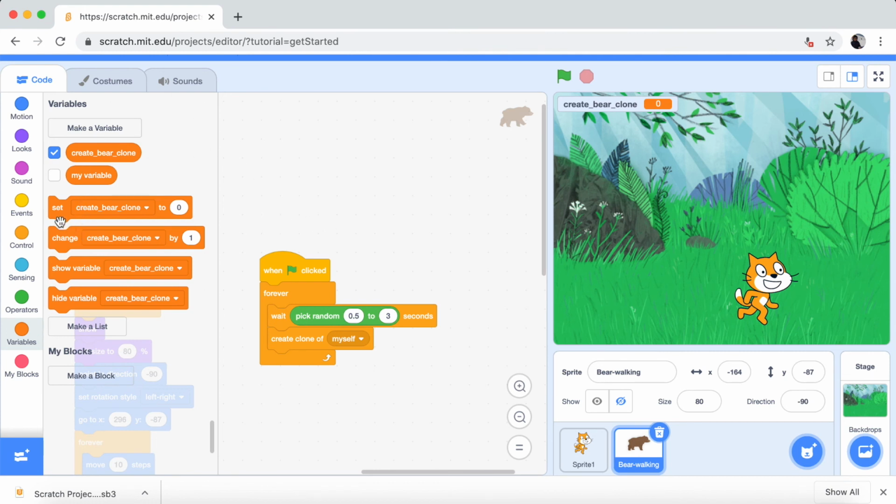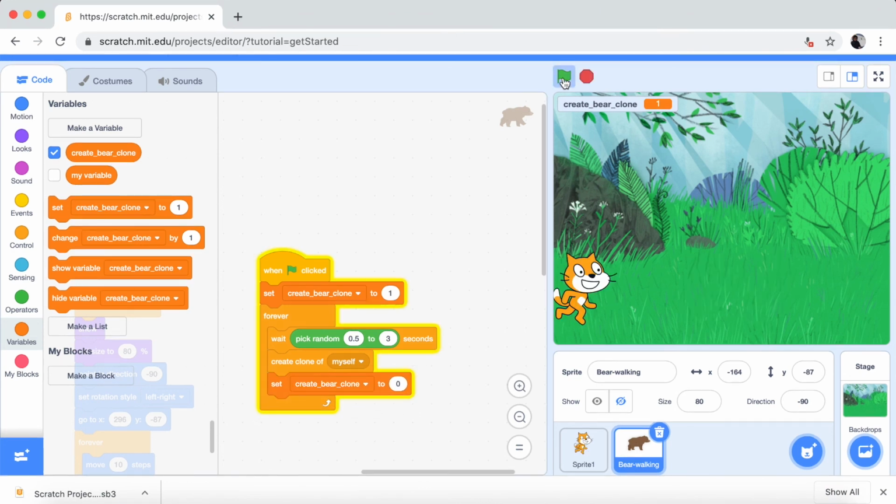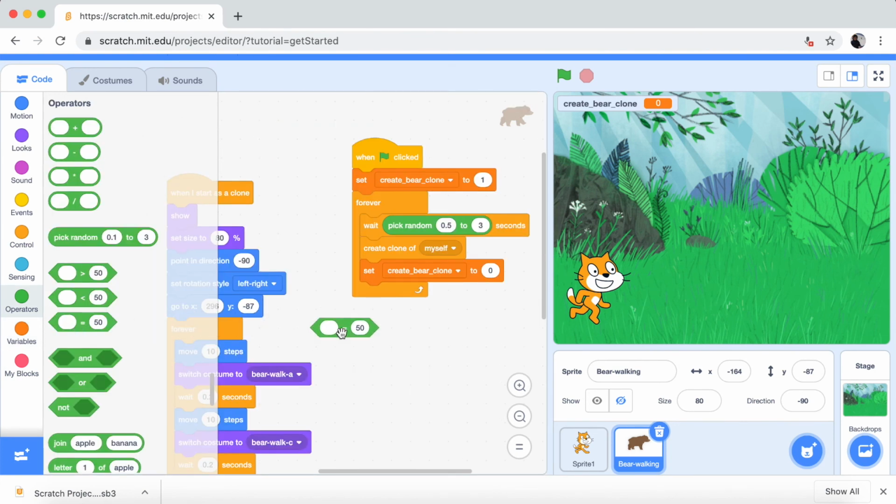So first we need to set create bear clone to 1. And put it here. Set create bear clone to 1, and then operators.